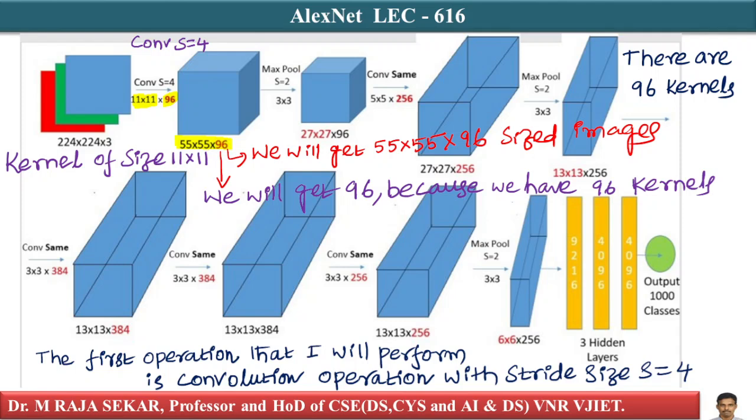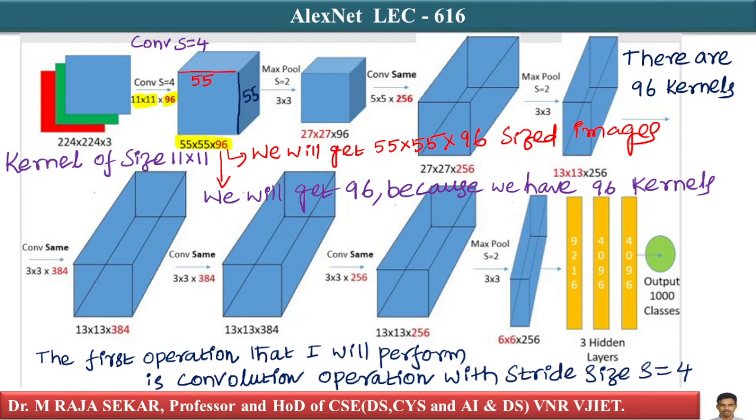I will get 96 of them because we have 96 kernels. That's important. So you will get a 3D tensor here, which is of size 55 by 55 by 96.